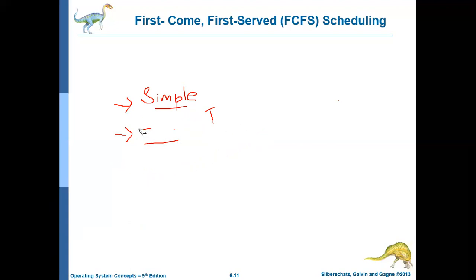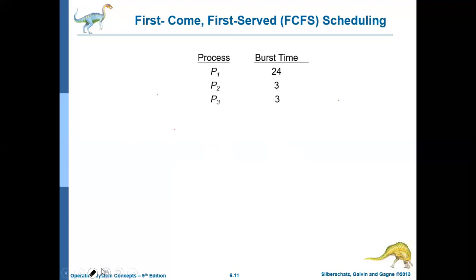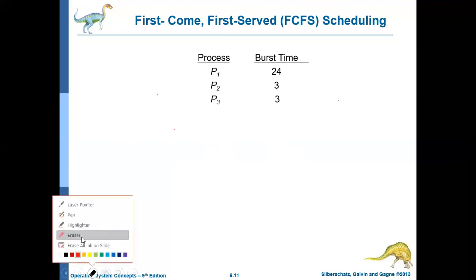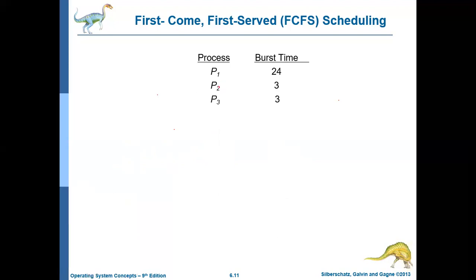Now let us discuss how this algorithm works with an example. Let us consider this particular scenario. Currently, the ready queue contains three processes, P1, P2, and P3. And this is the burst time, that is, how much time each process needs to complete, in milliseconds. Process 1 needs 24 milliseconds to complete, process 2 needs 3 milliseconds, and process 3 needs 3 milliseconds.